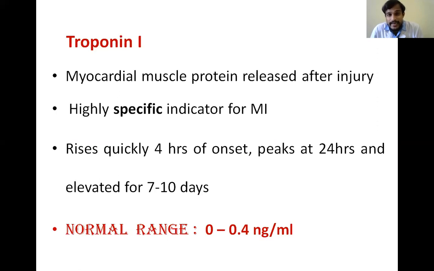So this troponin I is nothing but a myocardial muscle protein which is released into the bloodstream after injury or myocardial damage. The importance of troponin I is that it is a very specific indicator for myocardial infarction. That means troponin I is increased only in myocardial infarction. The increase of troponin I in other conditions is very rare. And this follows a pattern. It rises after 4 hours of onset of MI and it peaks at 24 hours. And again, it comes to normal level in the blood 7 to 10 days after myocardial infarction. And the normal range is 0 to 0.4 ng per ml.